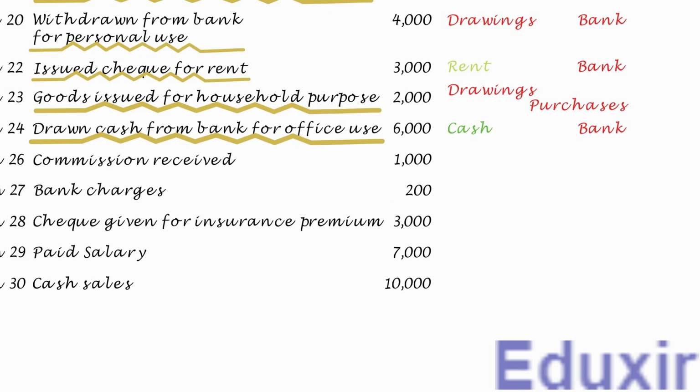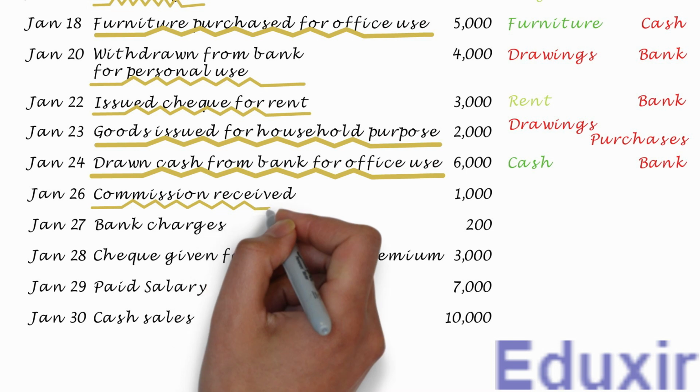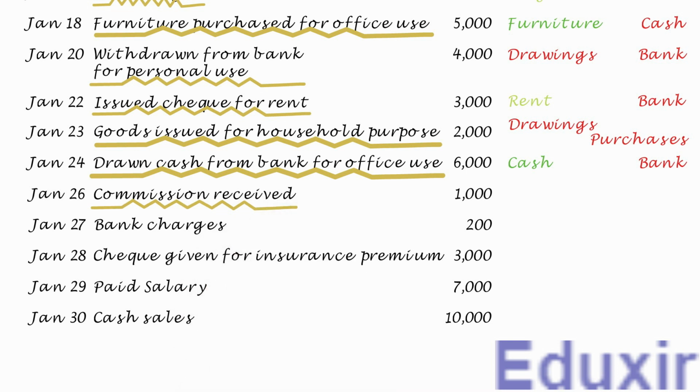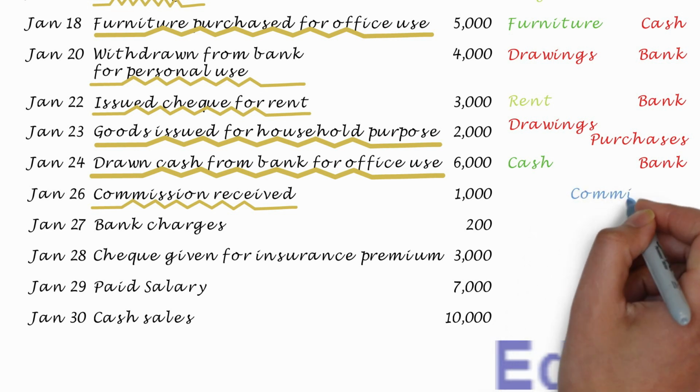In this transaction, the business has received 1000 rupees commission. Note that the commission received is an income for the business and it increases the revenue of the business. So, the revenue of the business is increasing in this transaction. The rule to record an increase in the revenue is to create the corresponding revenues account. In this case, the commission account should be created.